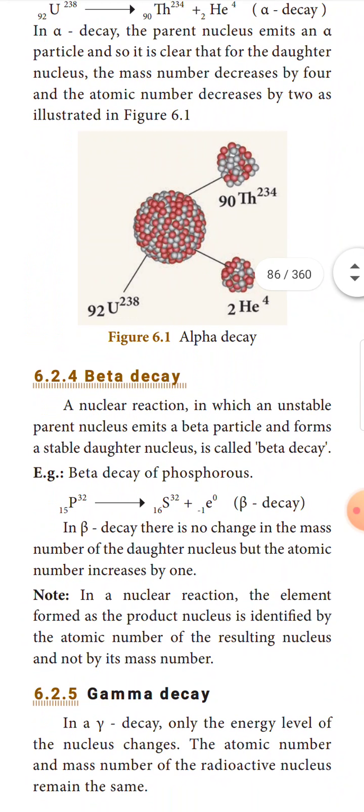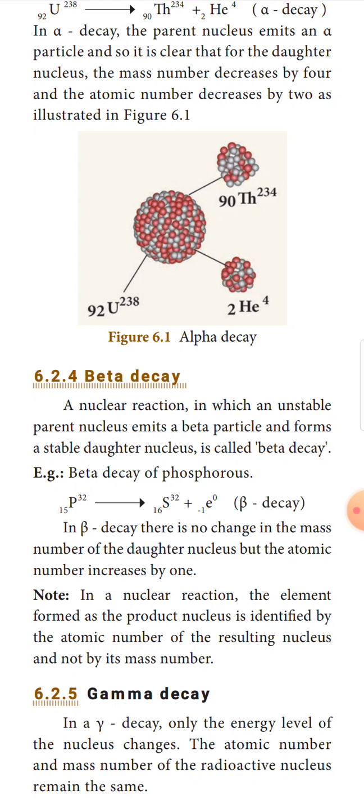Beta decay. A nuclear reaction in which an unstable parent nucleus emits a beta particle and forms a stable daughter nucleus is called beta decay. What is beta decay? A nuclear reaction in which an unstable parent nucleus emits a beta particle and forms a stable daughter nucleus is called beta decay. Example for beta decay: decay of phosphorus.